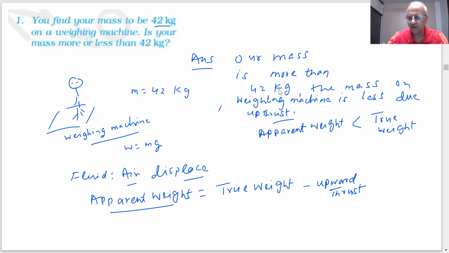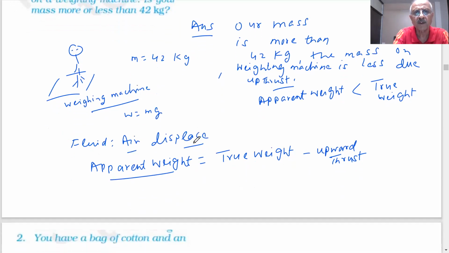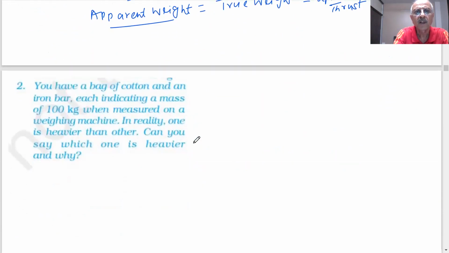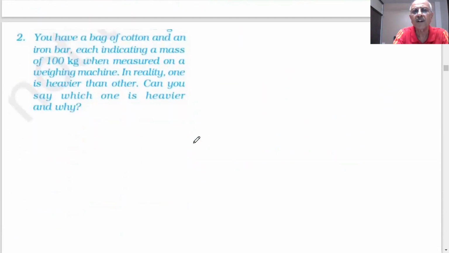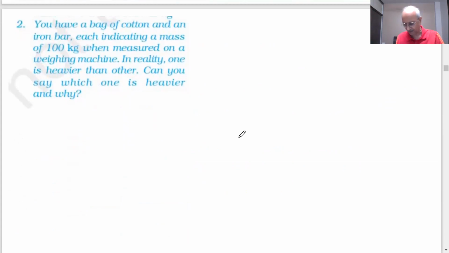Is that okay? Yes, sir. Will we answer it? Okay, because there could be some confusion here, students. As we know, mass is constant, but when we are measuring on a weighing machine, it is actually weight. Because we take g as a constant, so these machines are calibrated to give you weight equal to mass.